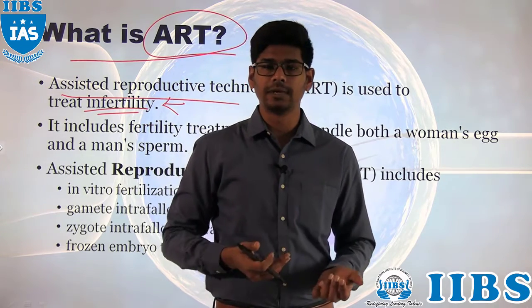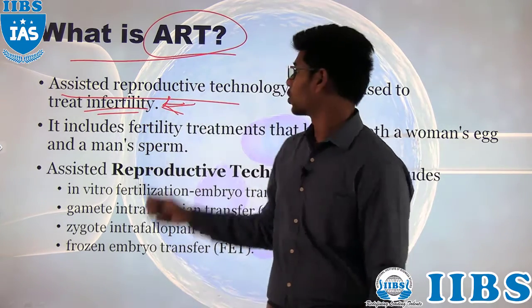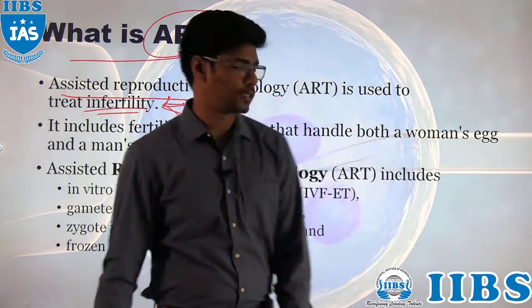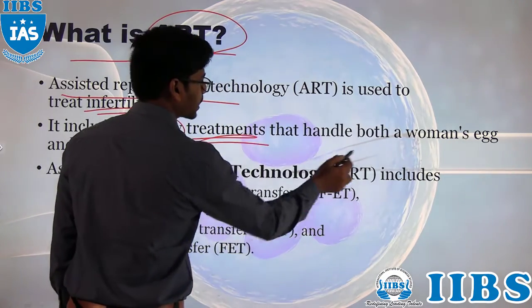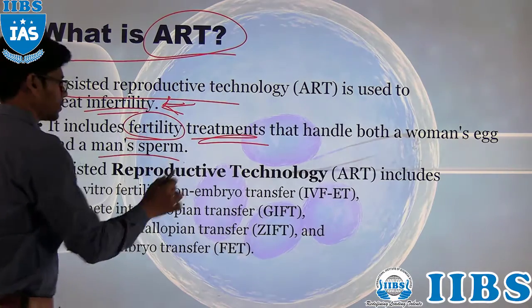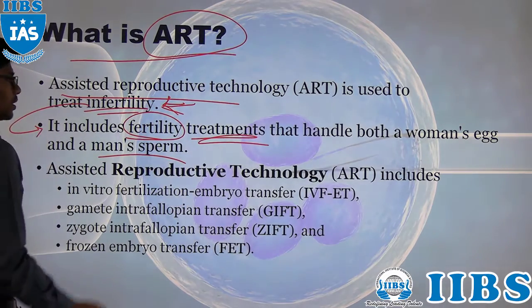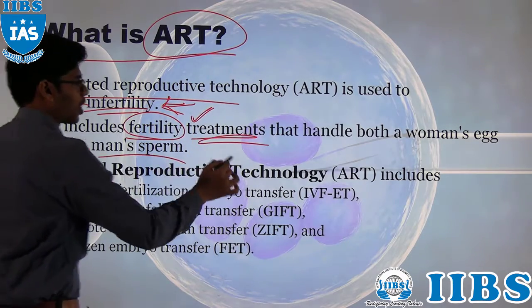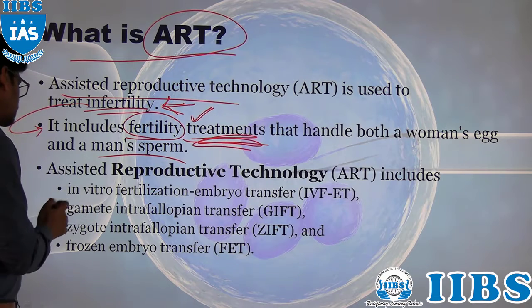So if I want to have a baby, to treat the infertility, we can go through the assisted reproductive technologies. It includes fertility treatments that handle both the woman's egg and the man's sperm, right? Treating infertility means all the treatments including the fertility of man and also the sperm.